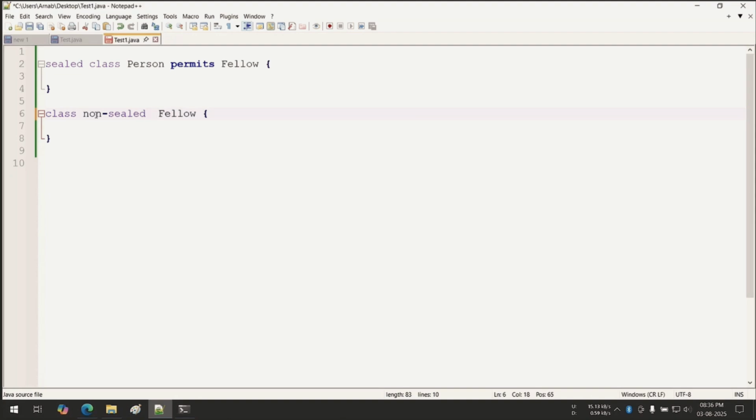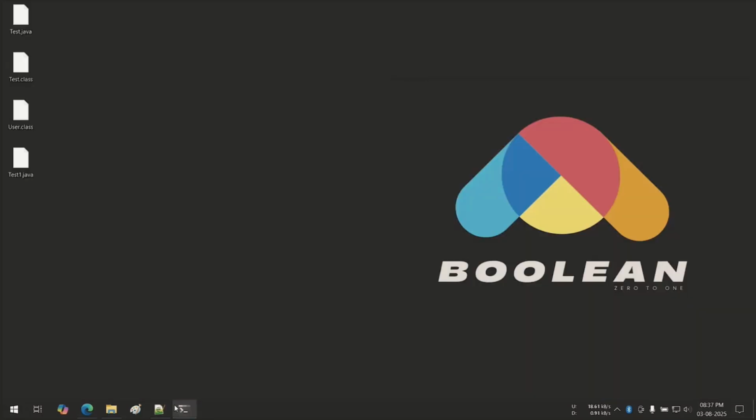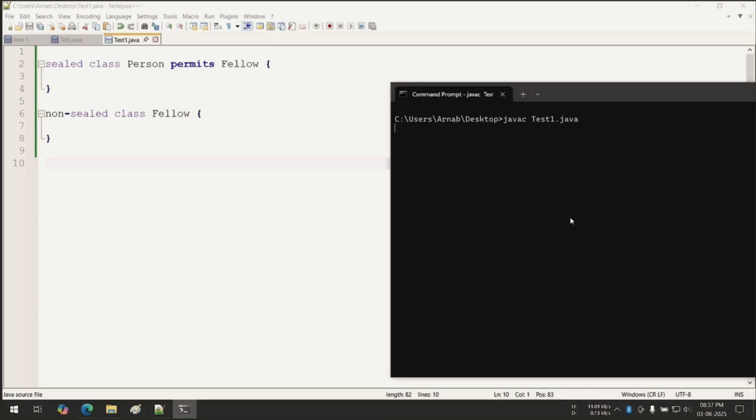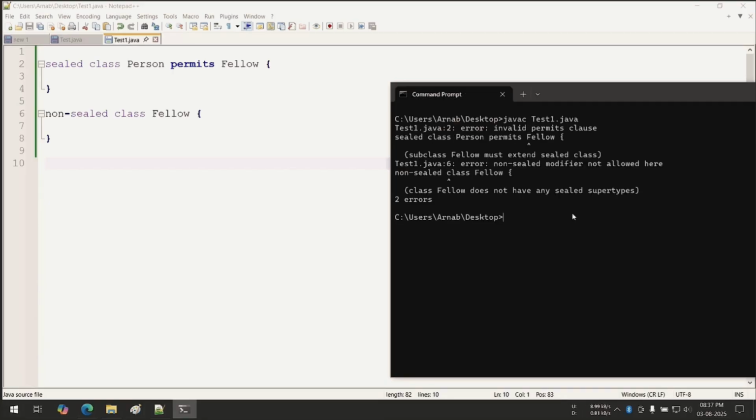Acha, class we have to write later. My bad: non-sealed class Fellow. Okay, javac test1.java. Invalid permits clause: subclass Fellow must extend.